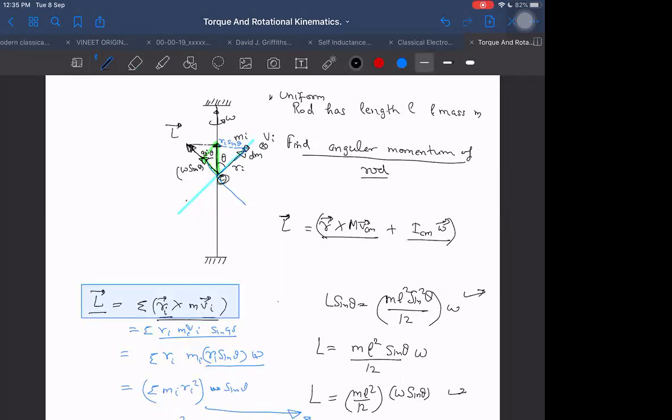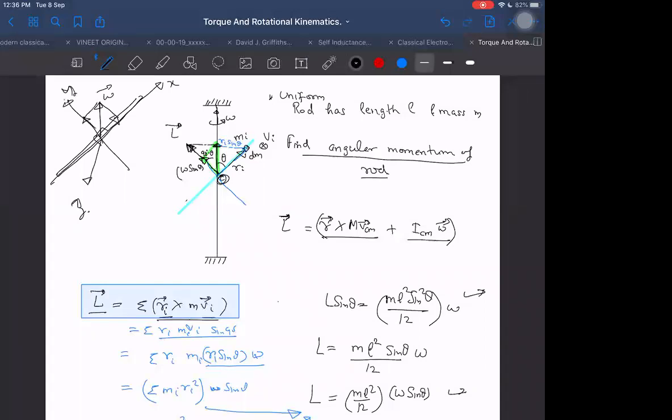Do I know the three axes of symmetry for the rod? Yes, I know. One axis will be along the rod, one perpendicular to the rod, and one perpendicular to the plane of the figure. Omega is in this direction. Then, as I said before, to find the net angular momentum I will take Ix omega x plus Iy omega y.